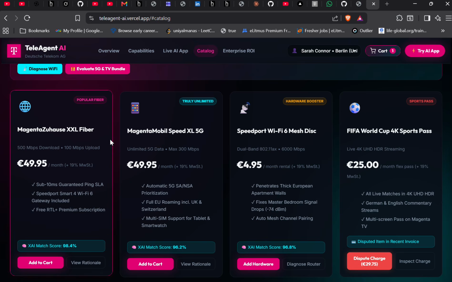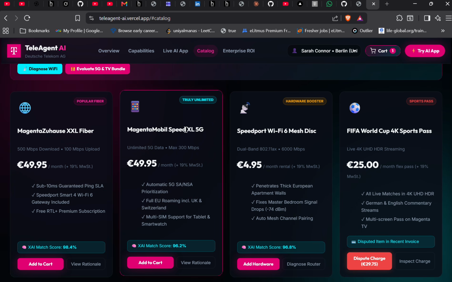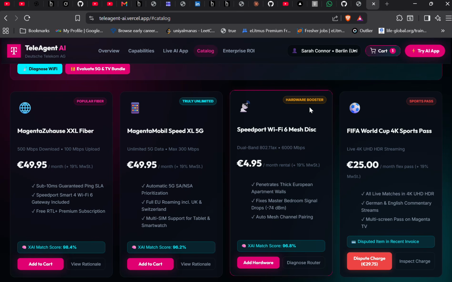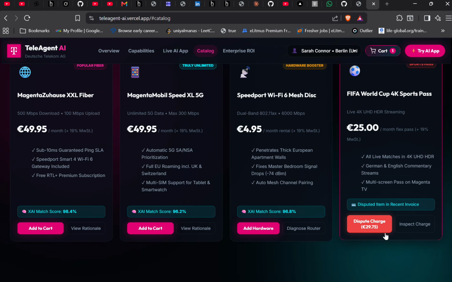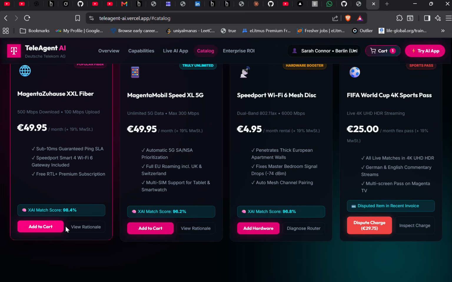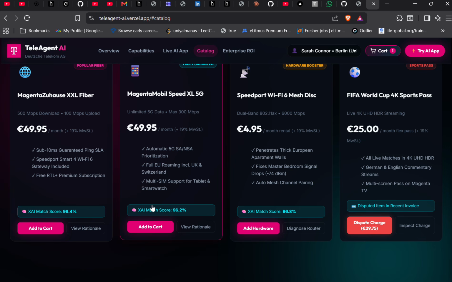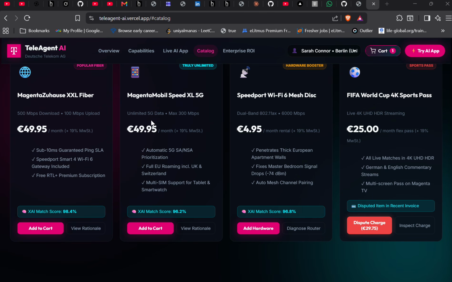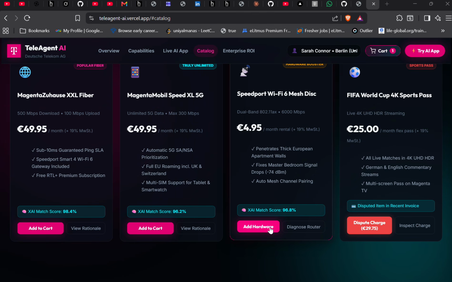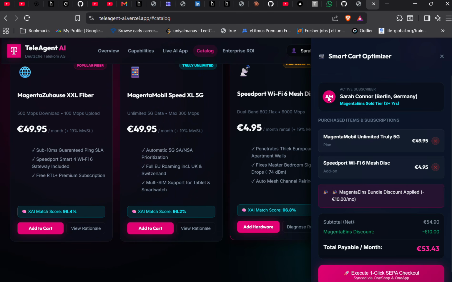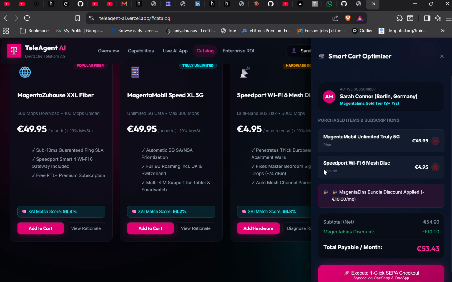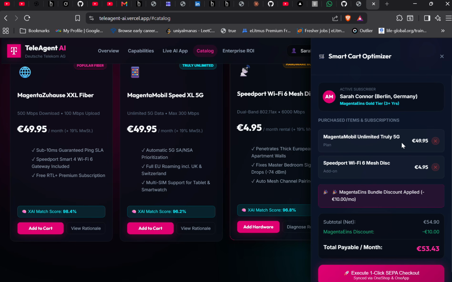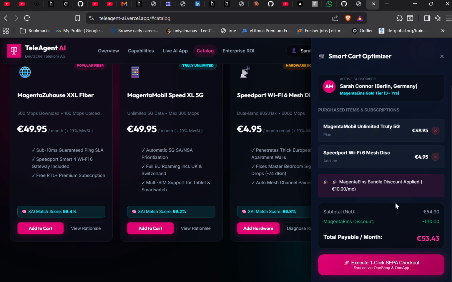So there are some popular options: fiber popular, truly unlimited internet, then hardware boosters, sports passes, and if we click upon them, they will give us answers or choices respectively. So these are the plans that we have in our website already pre-built. So if I click upon add hardware, it will simply add the amount 4.95 in our cart.